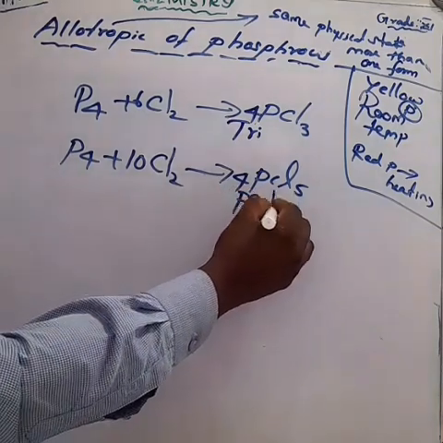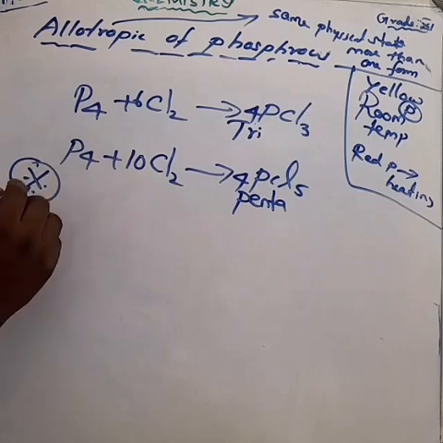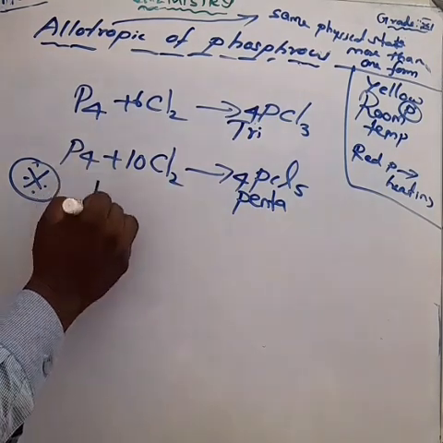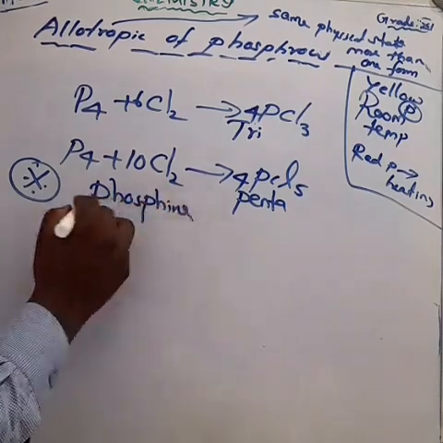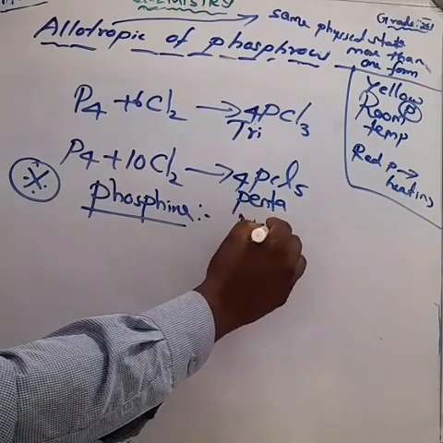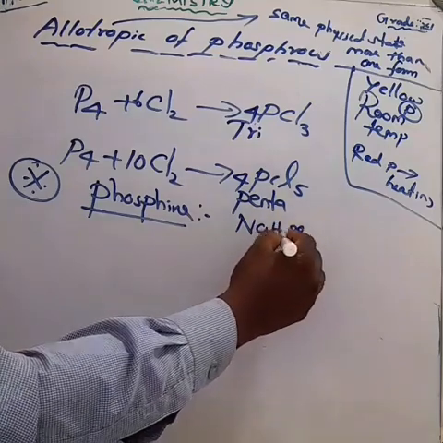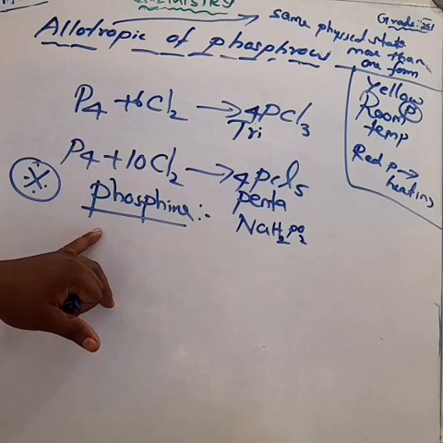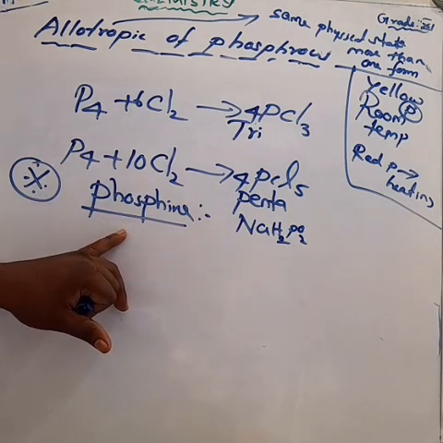Next, one of the very important questions. How is phosphine prepared? Another question: how is sodium hypophosphite prepared? Okay, the first question. There are 3 possible questions. One is, how is phosphine prepared?